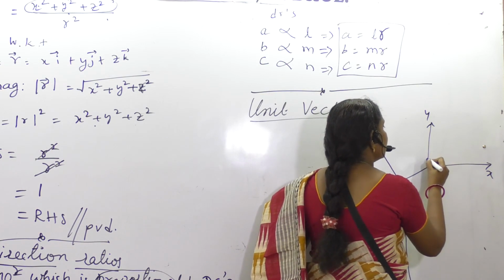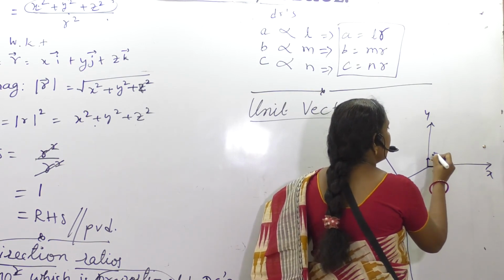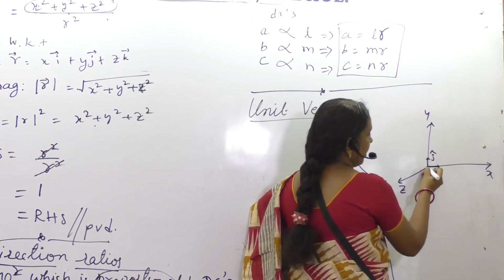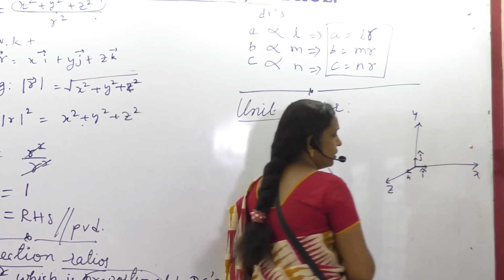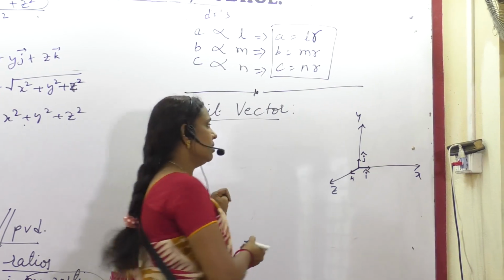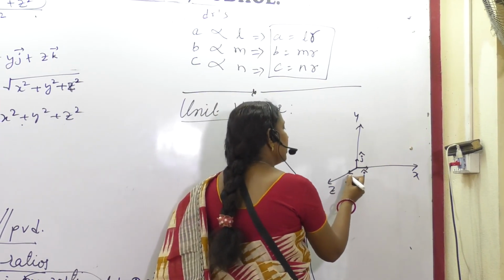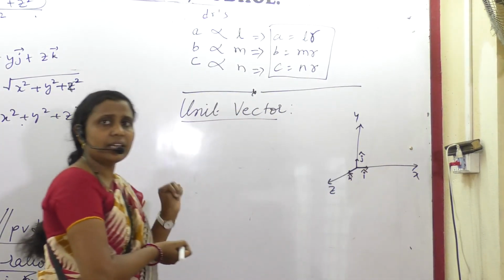Along the y axis, unit 1, we denote it as j cap. And k is the directional component with respect to the z axis, and with unit magnitude that will be k cap.